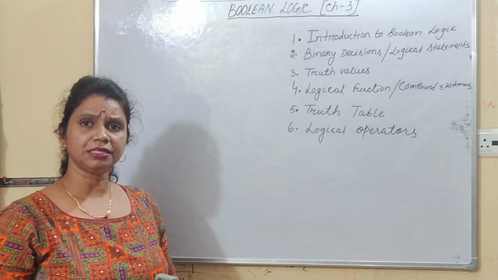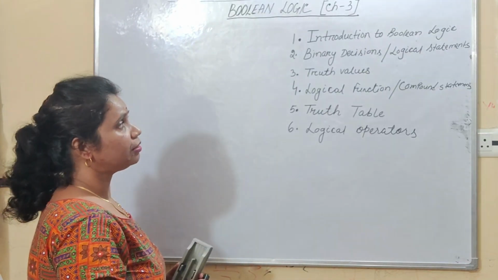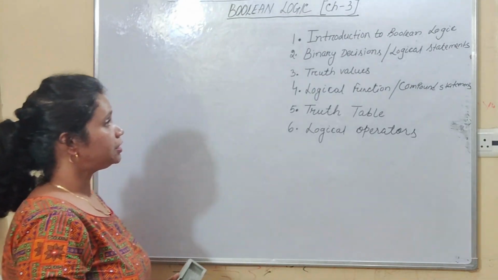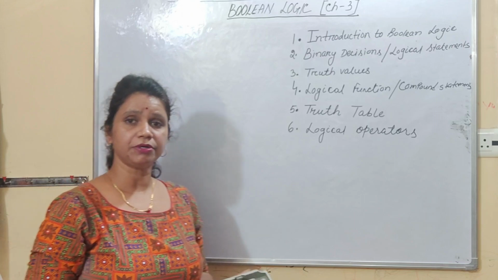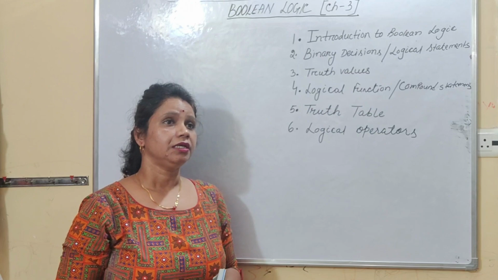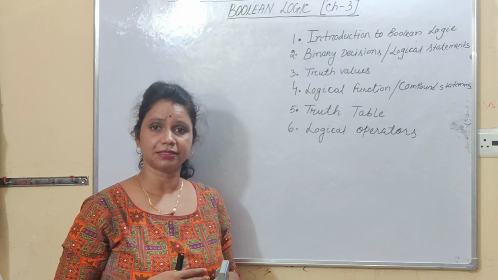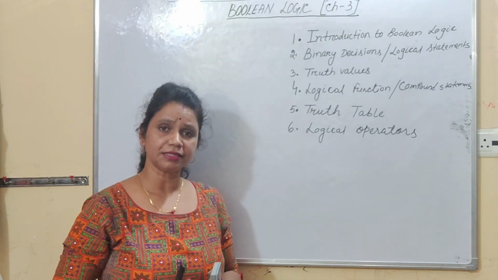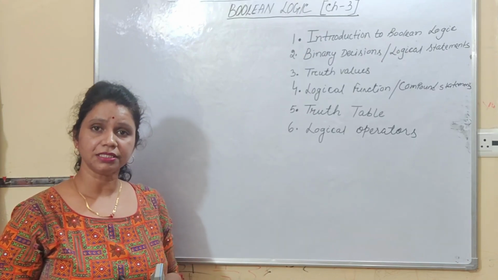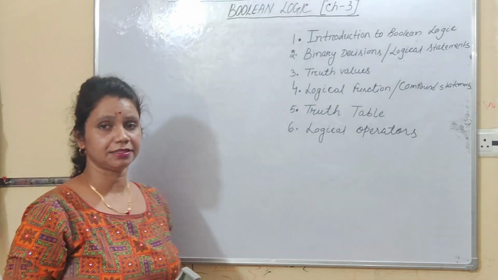Now, what are logic problems? Logical statements, right? So second point, what are logical statements or binary decisions? Bi means two, right students? What is the meaning of bi? Bi means two. So logical statements or binary decisions are those type of statements whose results are either true or false. For example, if I say New Delhi is the capital of India, the answer is true. Yes, New Delhi is the capital of India. Similarly, if I say another statement that there are 5 days in a week, this statement is not correct, so the answer is false. So such type of statements are known as logical statements or binary decisions.